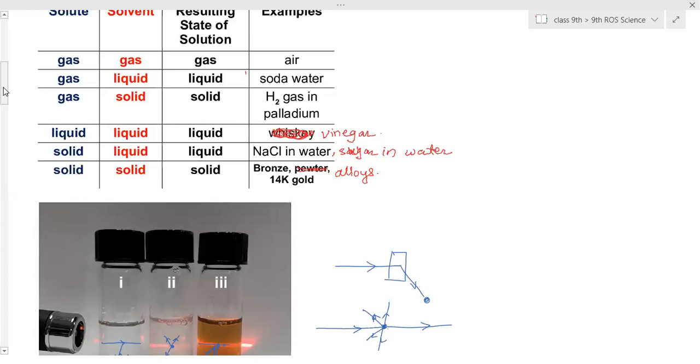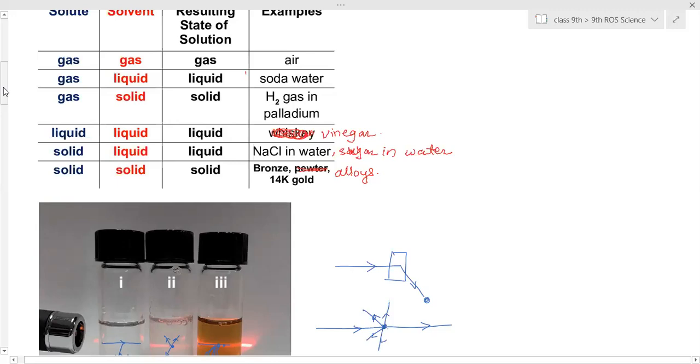The space between the water particles has already finished. There are no spaces between the water particles to accommodate sugar particles. So it had space till the addition of 10 spoons of sugar. Further dissolution is not possible because space is not left now. Such a solution in which no further solute is dissolved is called a saturated solution.